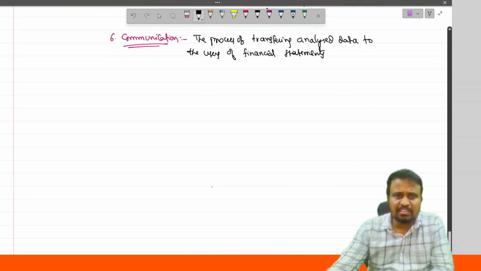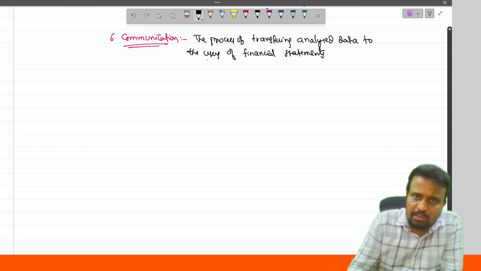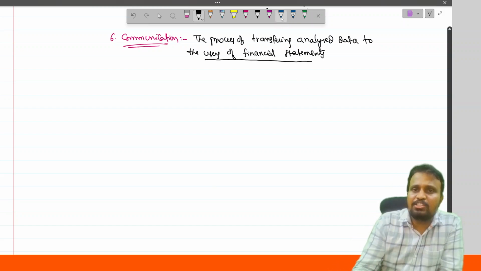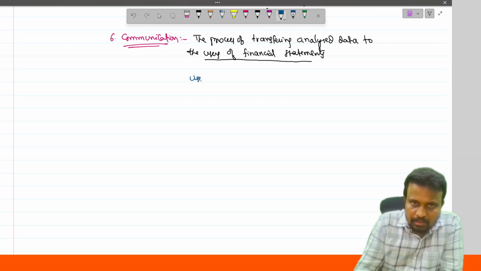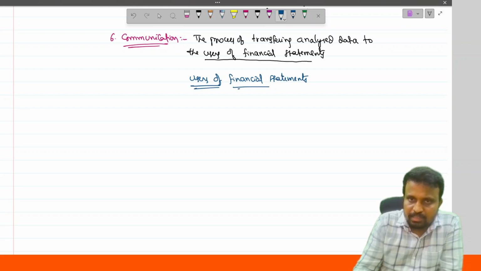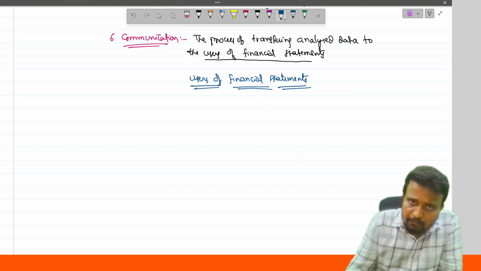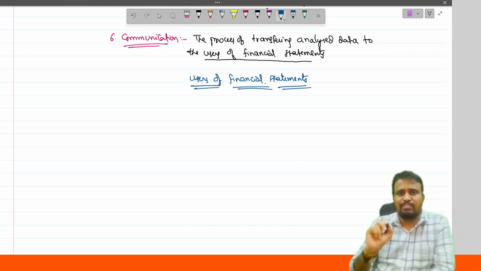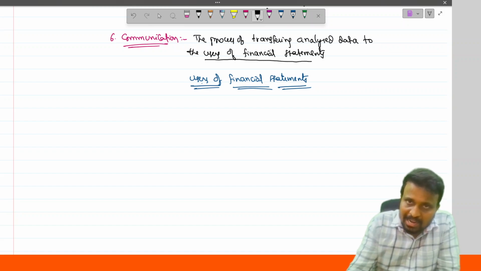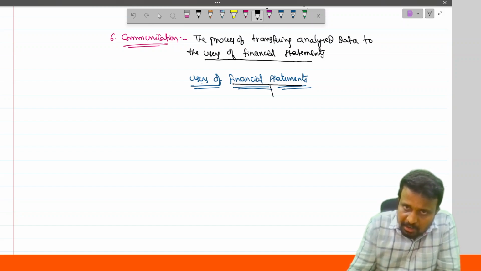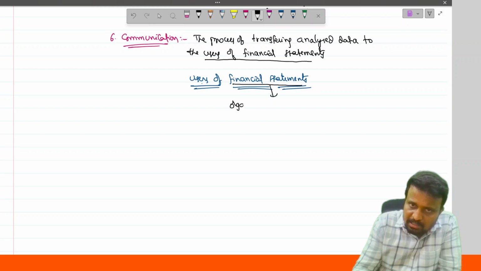Here, in the communication stage, we use the words users of the financial statement. Generally, what is meant by user and what is meant by financial statement, both are important. Coming to the financial statements, what are they? Those are the organized documents